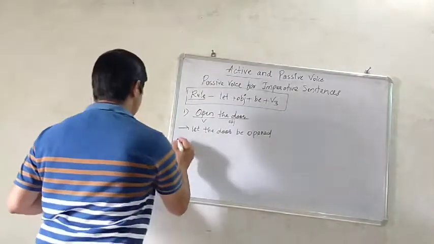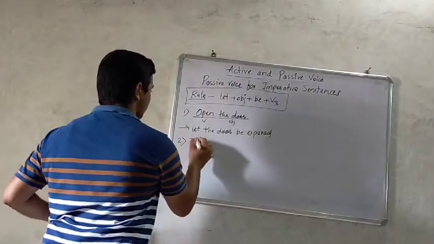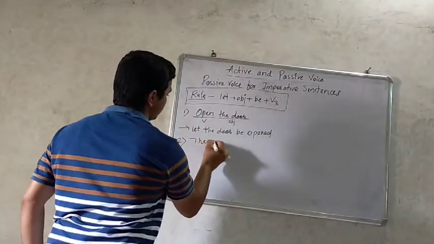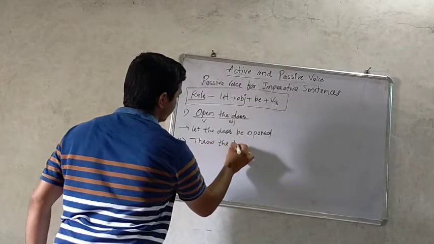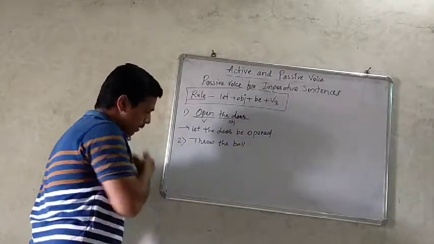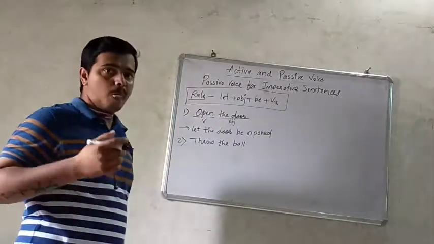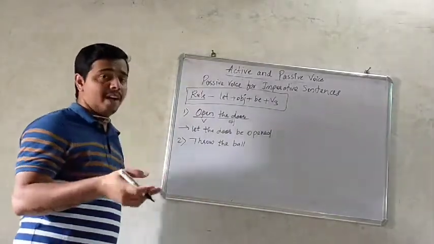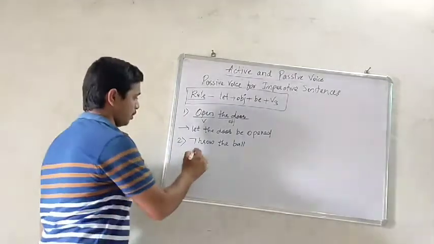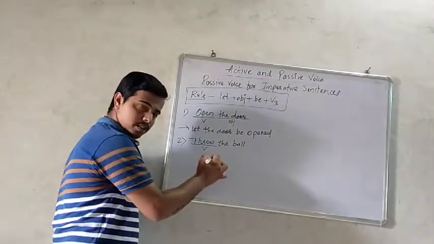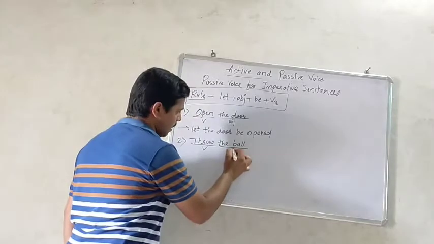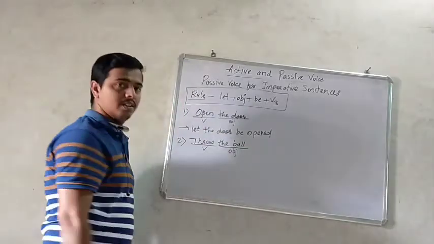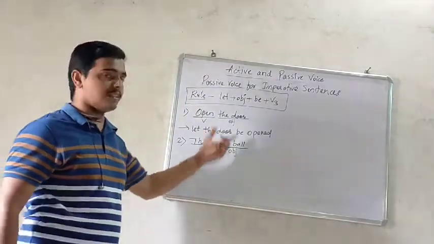Now let us see the second example, throw the ball. Our first work is to identify the structure. Here throw is the verb, the ball is the object. Now let's put this sentence into this rule.